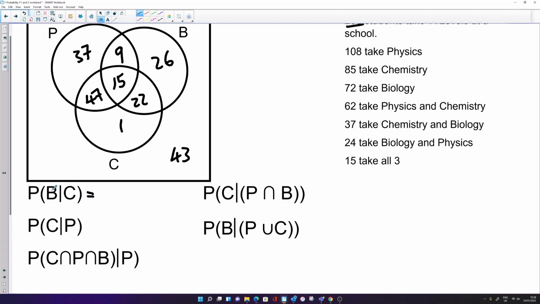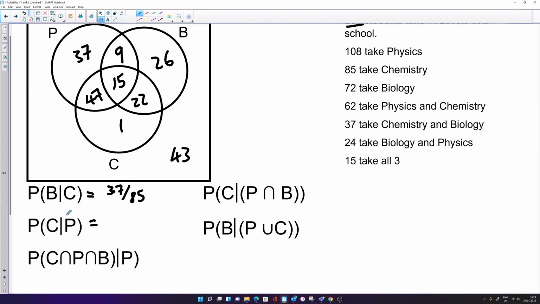So we're looking at the probability of taking biology given that you take chemistry. Well, for chemistry, we're restricting the sample space to just inside the circle C, and we've got 37 that take biology within that restricted sample space. So this one's going to be 37 out of, if you add up those numbers, people doing chemistry is 85, so it's 37 out of 85.